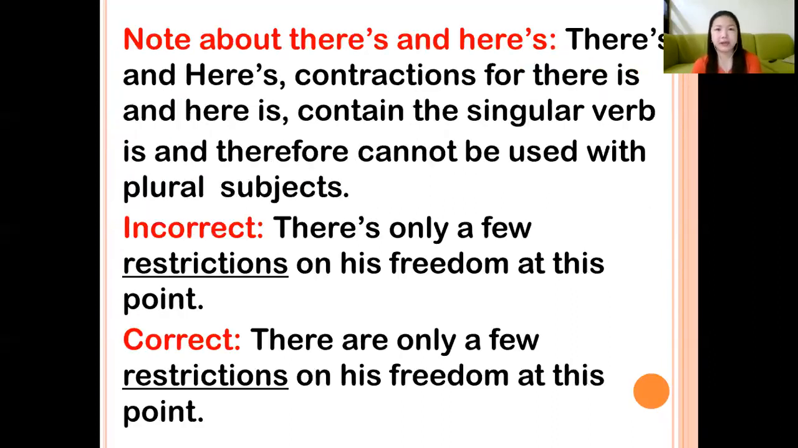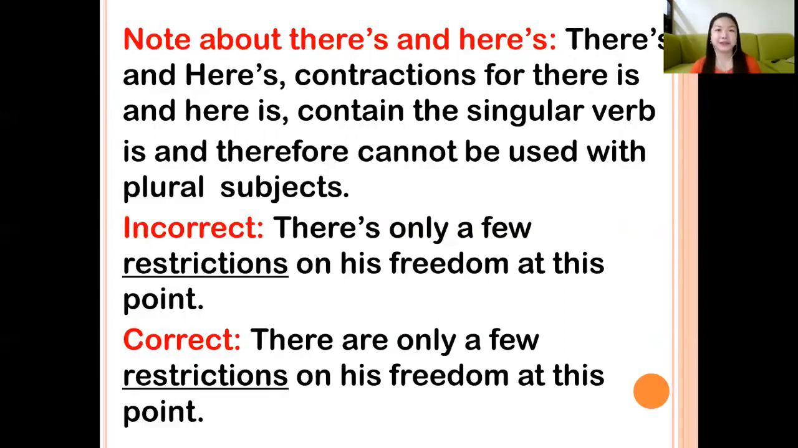So let me have a note about there's and here's. There's and here's are contractions for there is and here is, which contain the singular verb is, and therefore cannot be used with a plural subject. So let me show you one example. There's only few restrictions on his freedom at this point. So this is wrong because there's is a contraction for there is, which is singular. Okay, so you cannot use this. The correct will be, there are only few restrictions on his freedom at this point. Okay, so please take note of this.